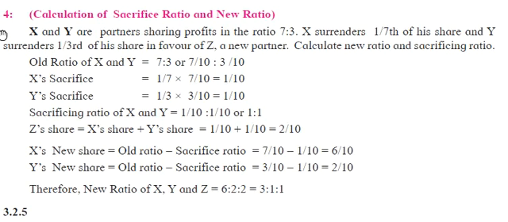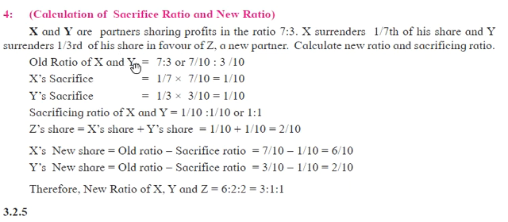So the fourth one is the calculation of sacrifice ratio and new ratio. X and Y are partners sharing profits in the ratio of 7 is to 3, and X surrenders 1 by 7th of his share and Y surrenders 1 by 3rd of his share in favor of Z. Z partner has been given a share of 1 by 7th portion and 1 by 3rd portion. And we need to calculate the new ratio and sacrifice ratio.